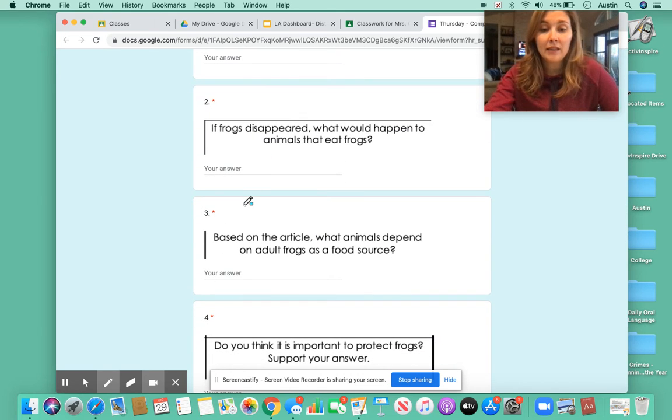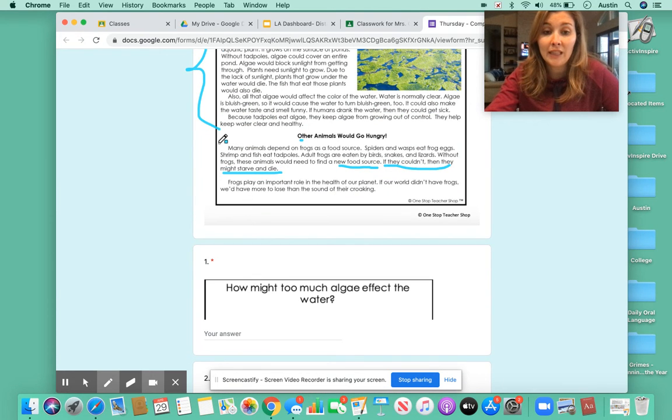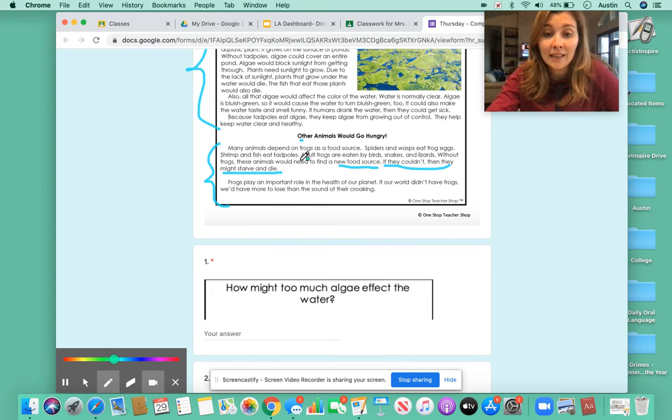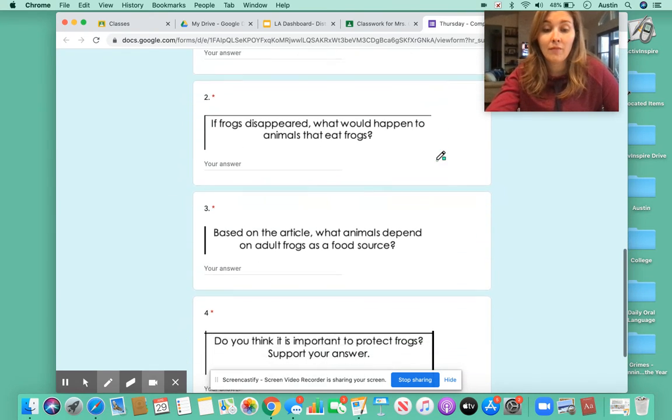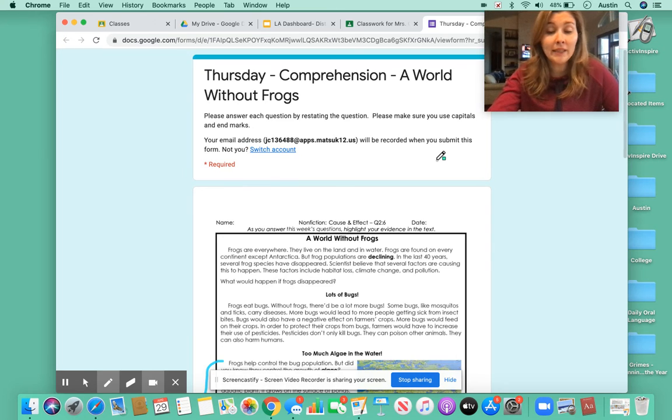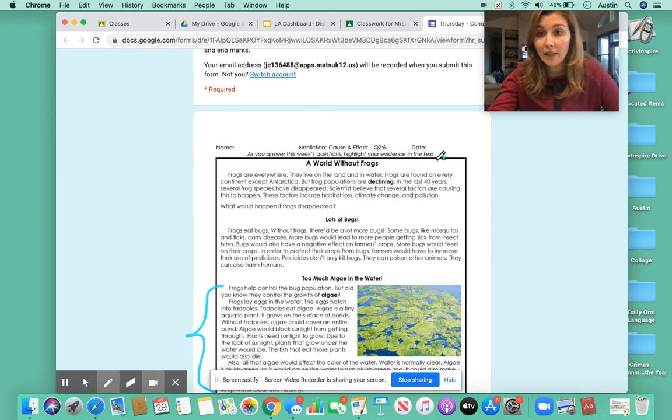Not good. Based on the article, what animals depend on adult frogs as a food source? Once again, we're going to need to come back right here, right? And it says right here, adult frogs are eaten by birds, snakes, and lizards. So we know exactly what it needs. Remember, our articles always have the answers. There's nothing that you have to go and look up. Your article right here has all the information that you need.